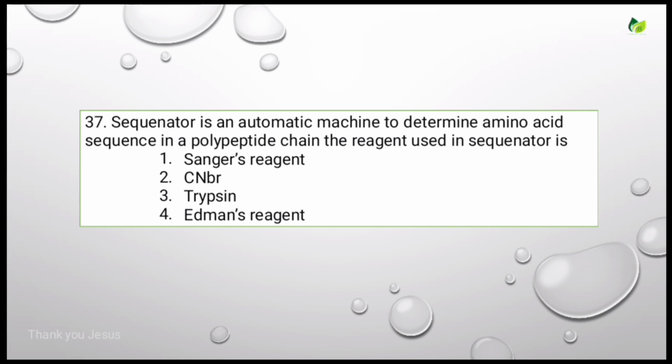Sequenator is an automatic machine to determine amino acid sequence in a polypeptide chain. The reagent used in sequenator is. Options are Sanger's reagent, CNBr, trypsin, Edman's reagent. The correct answer is Edman's reagent. Let's see the next question.